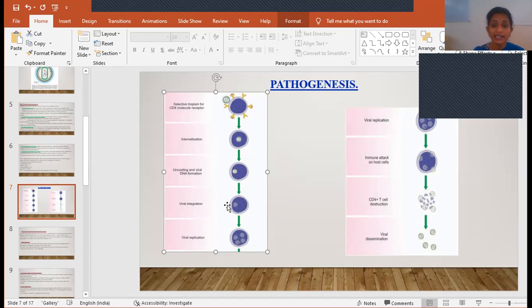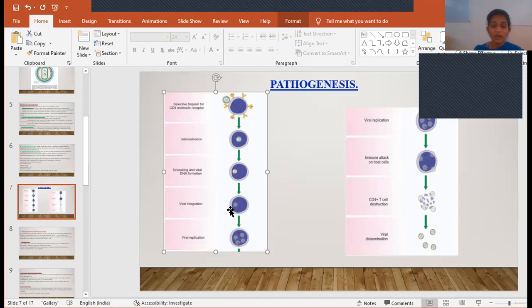Then it undergoes viral integration. So this viral DNA which is formed, with the help of the enzyme integrase, will get integrated into the host cell DNA. So once it is in the host cell DNA, it undergoes replication. During that process, multiple numbers of viruses will be produced.